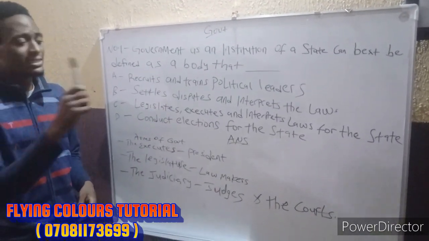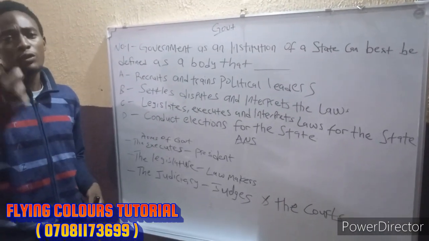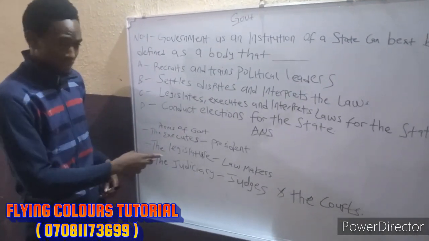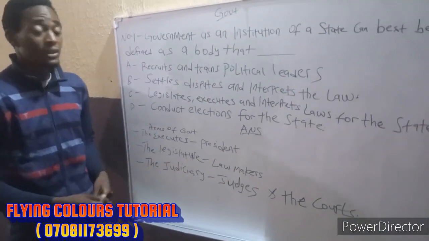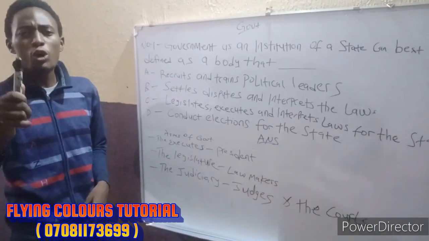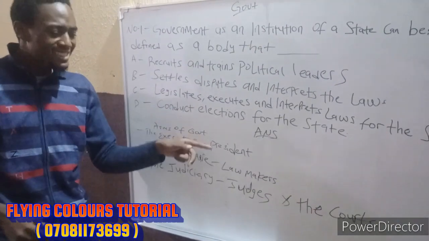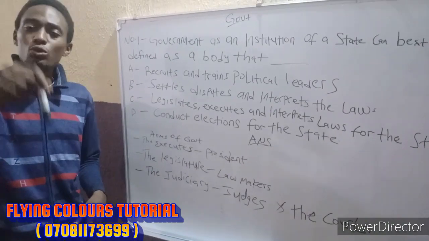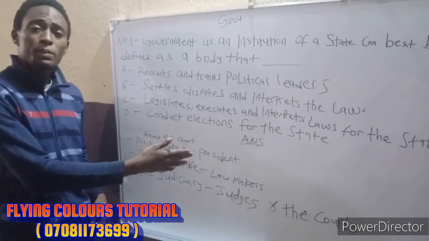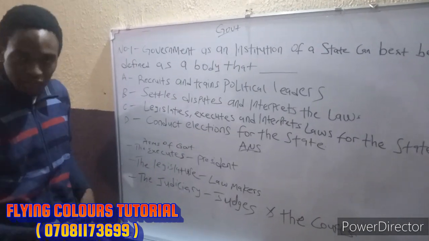The reason why the answer is this is because this question borders on the arms of the government. It is the arms of the government that defines the function of the government. And the three arms of the government are, as we already know, the executive, the legislature, and the judiciary. Now, the office of the executive is that they execute the law, and the function is vested upon the president of the federation, the governor of the state, to actually execute the law that has been implemented already. Now, we know that the president is the chief of the army staff. That is why he has the sole responsibility of executing the law.